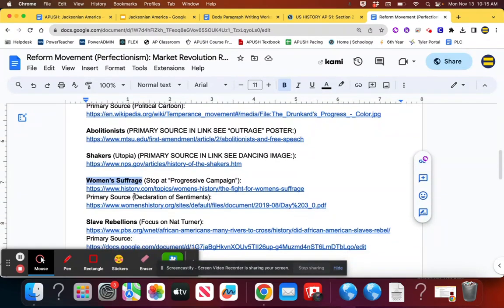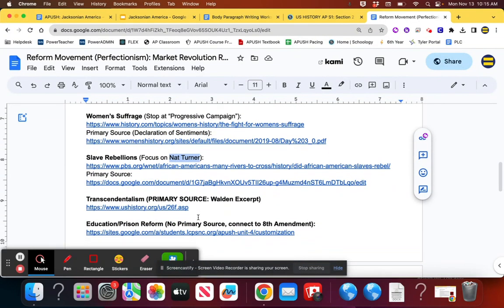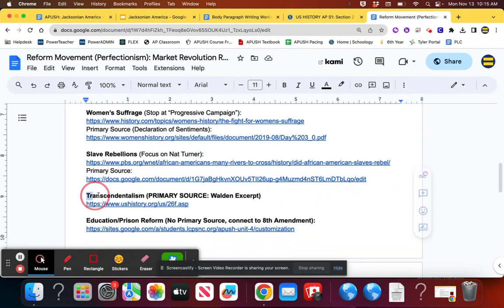Women are going to ask for their rights in the Declaration of Sentiments at Seneca Falls, right? We have the Nat Turner Rebellion, which is going to reveal the evils of slavery in the South, and then transcendentalism with oneness with nature, right? Along with the Mormons. So that's all the new info you would need to know. Please ask me questions about this. I'll probably even cover it very briefly before we play Jeopardy tomorrow.